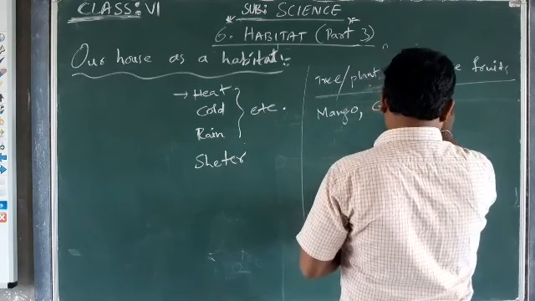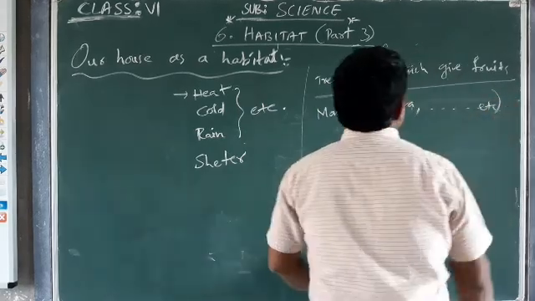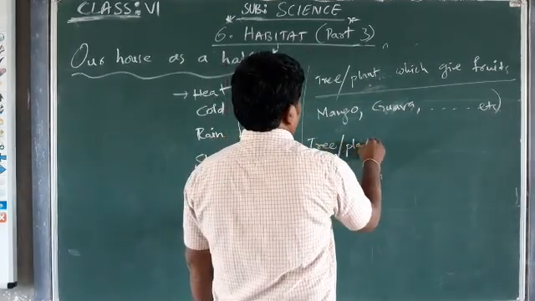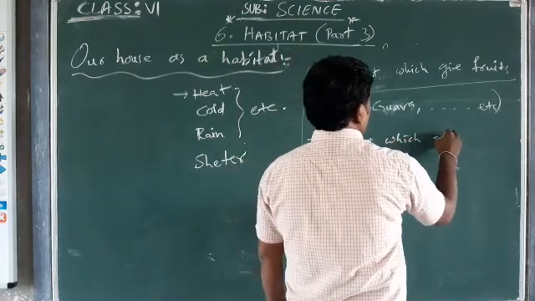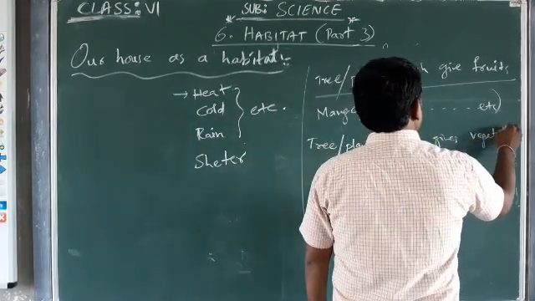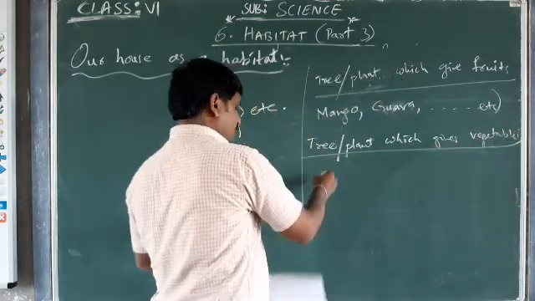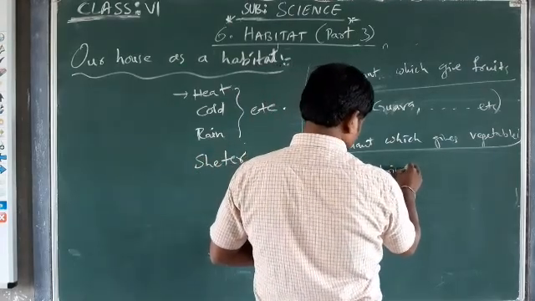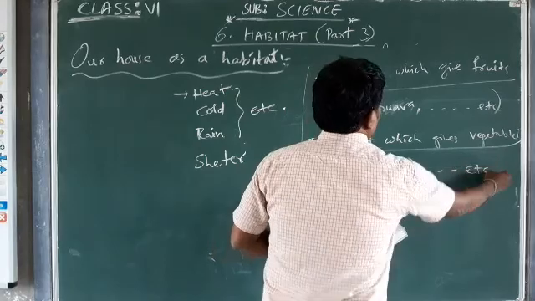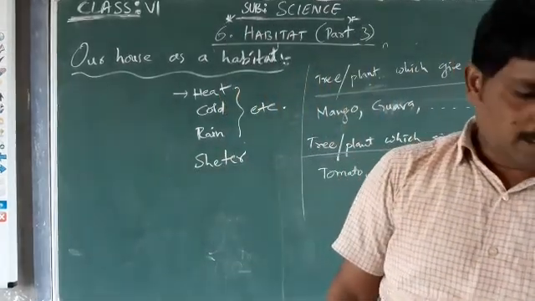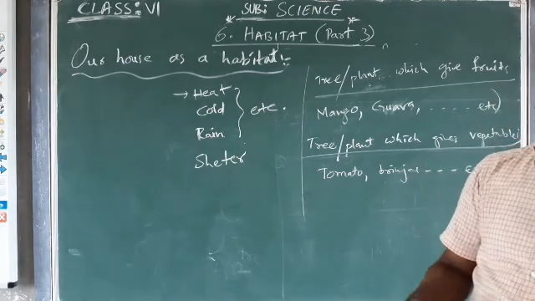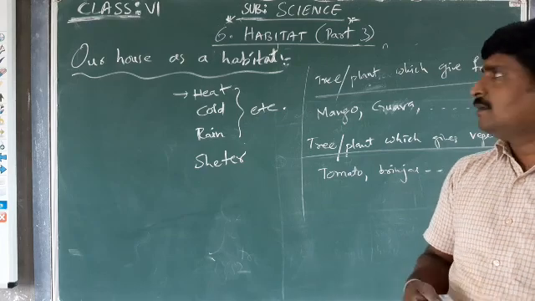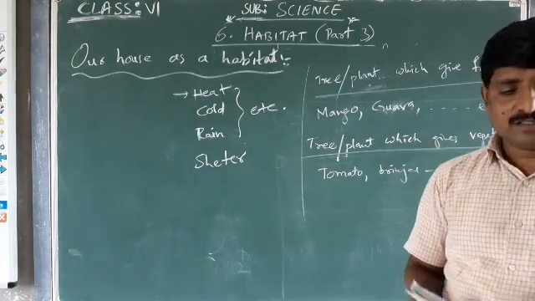We also have plants which give vegetables, such as tomato, brinjal, etc., that we will find in our house premises. So we also grow some plants which give us fruits and vegetables, like the mango tree and guava tree.